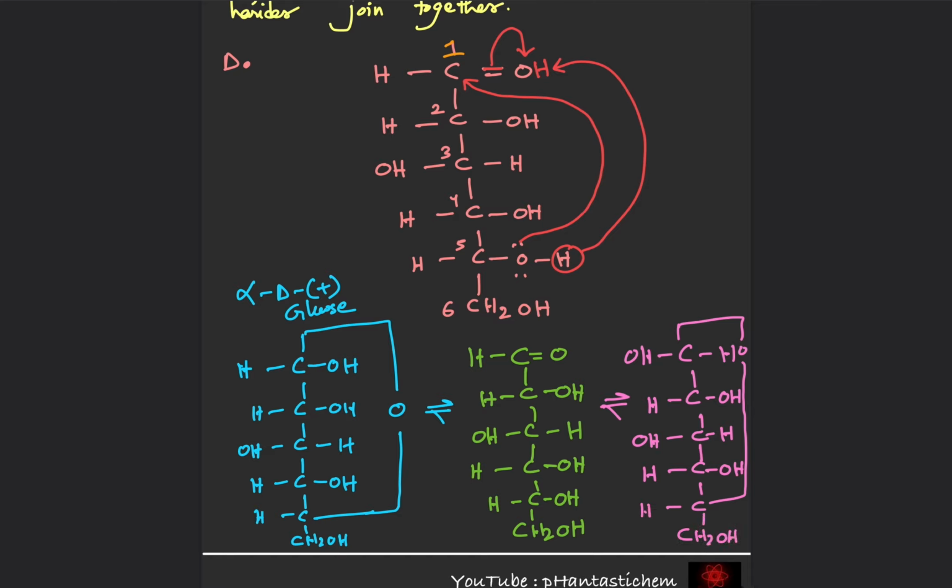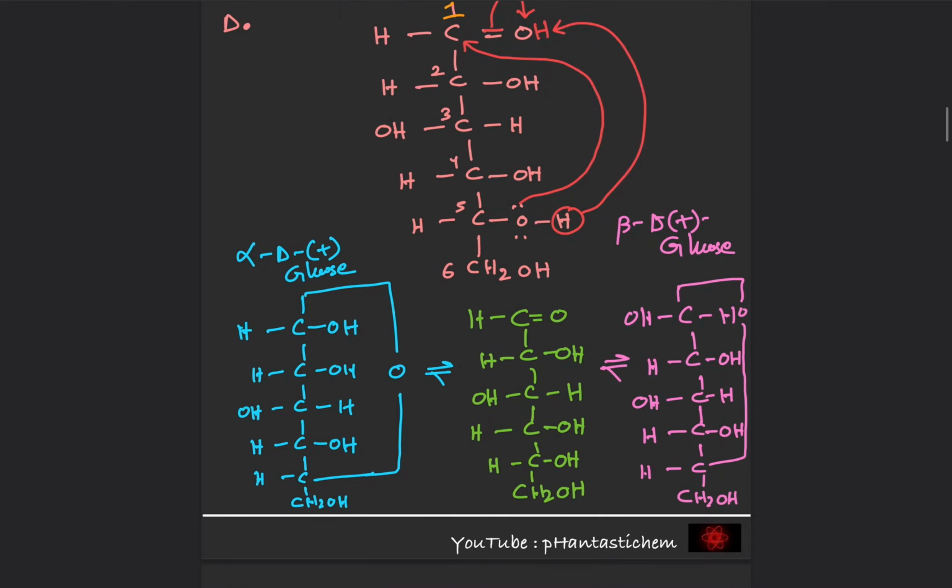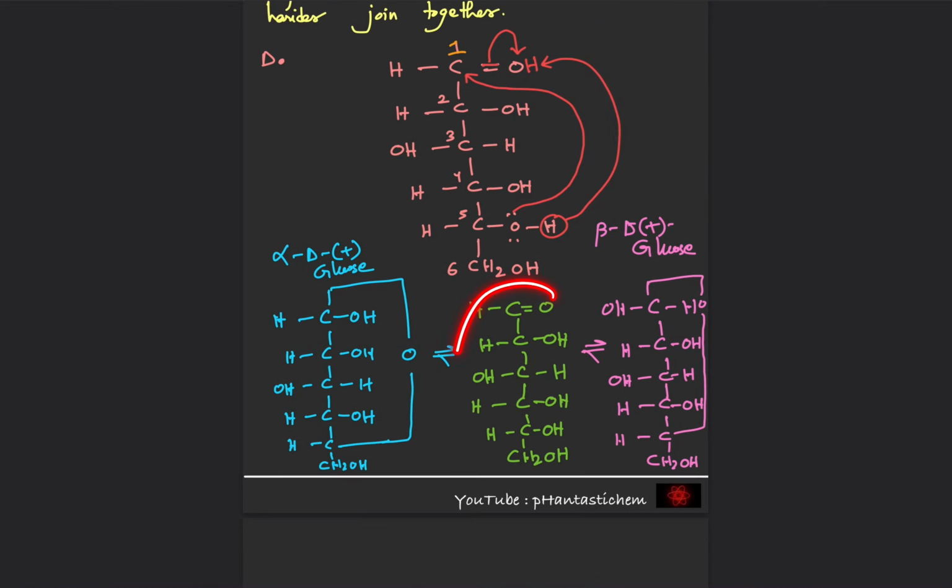Okay, so this is our beta D plus glucose. Okay, so you can see these three forms, that is the open chain and the two cyclic structures, alpha D plus glucose and beta D plus glucose, are in equilibrium with each other. They coexist at equilibrium, and certain properties are explained by the open chain structure, certain properties are explained by the closed structure. Okay, so therefore statement D is also correct.